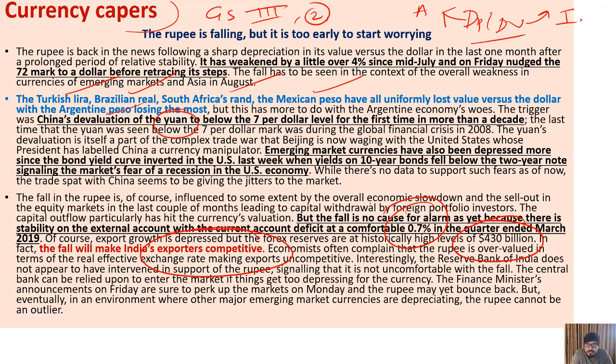But the rupee touching 72 is a unique thing in these times, and the inflation is also low. So it's a very unique phase for the Indian economy, because normally these combinations are not present. But this is happening: low inflation, low current account deficit, and this much forex reserve, and the rupee touching the 72 mark. So that's the situation.